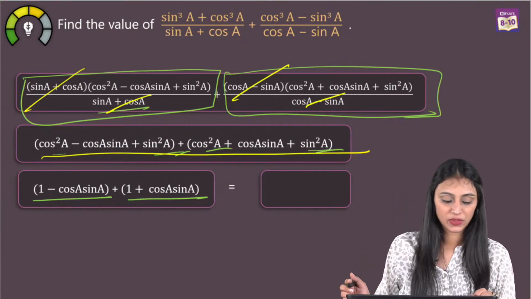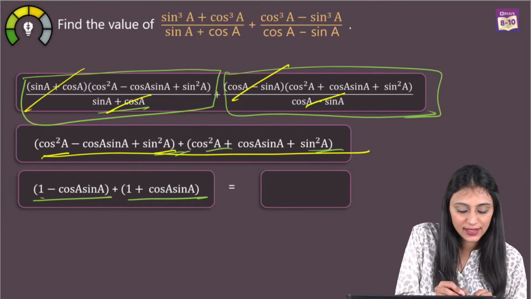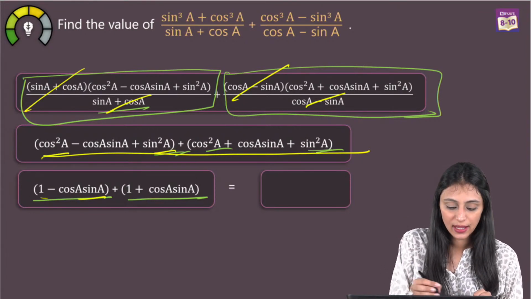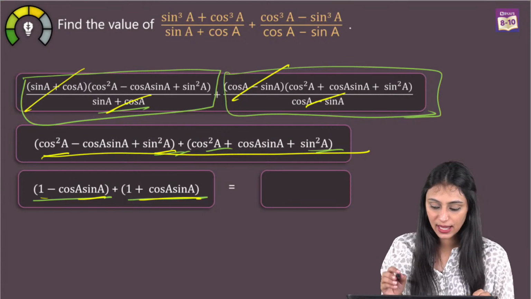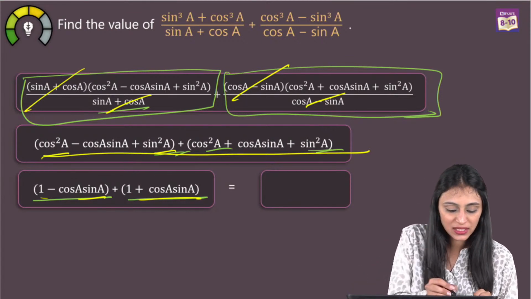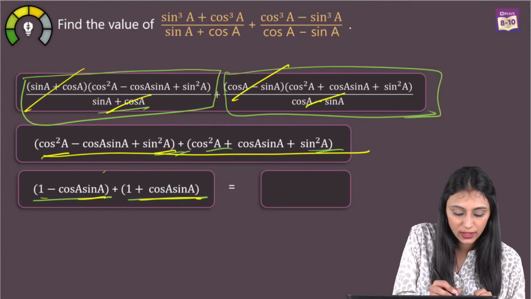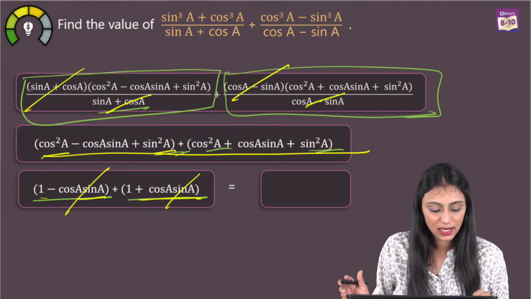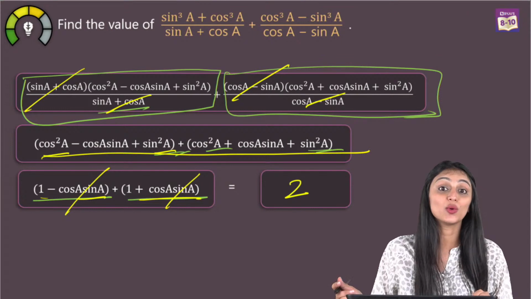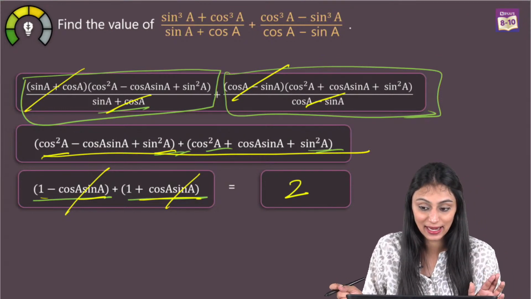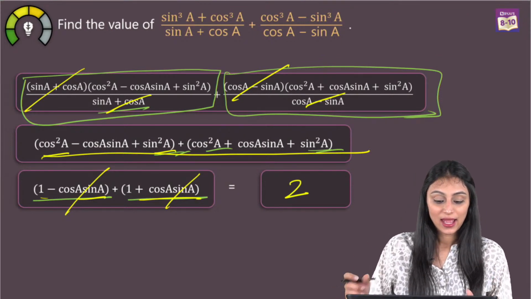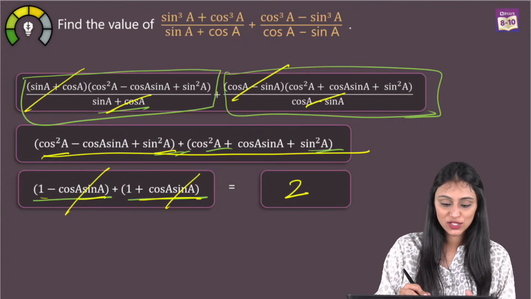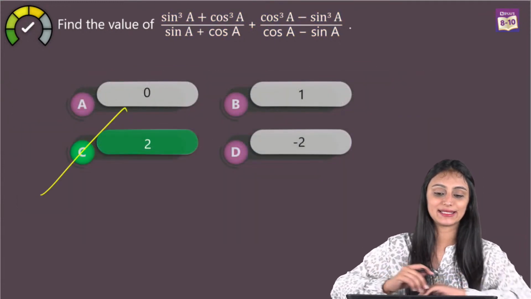Yes. Okay. So cos square A plus sine square A is 1. 1 minus cos A sine A plus 1 plus cos A sine A. So what I can write here is simply this will get cancelled out once you open it. Positive cos A sine A, negative cos A sine A will get cancelled out. 1 plus 1 is what? That's going to be 2 in this case. Right? Alright. So the answer is 2 over here, which is going to be option C in this case.